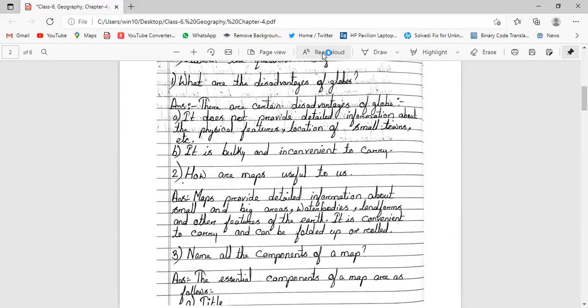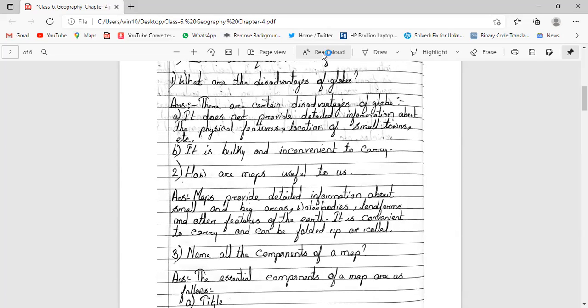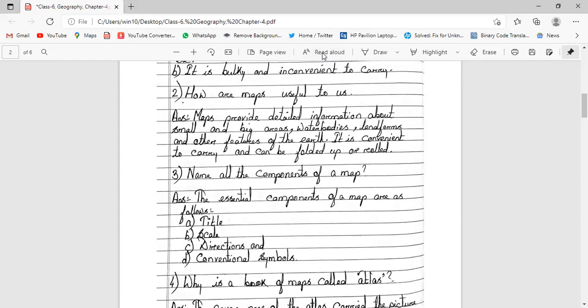The next, how are the maps useful to us? The maps provide detailed information about small and big areas. Water bodies, landforms and other features of the earth we can find. It is also very convenient to carry, and can be folded up or rolled up, which is very easy to carry anywhere if you want. Understood?